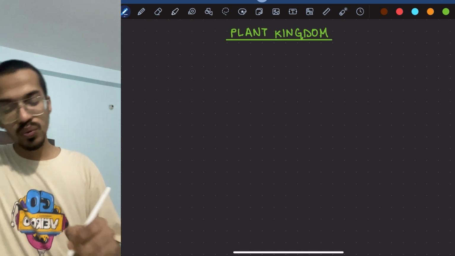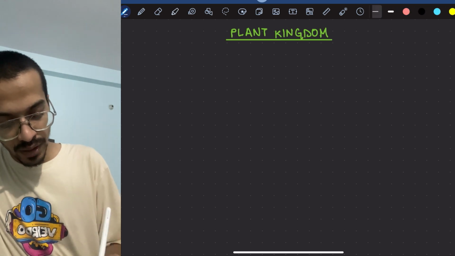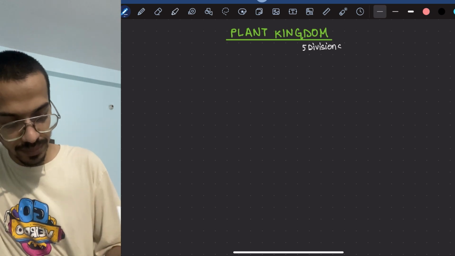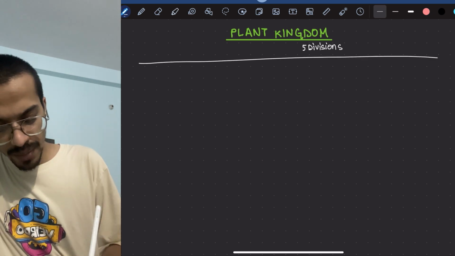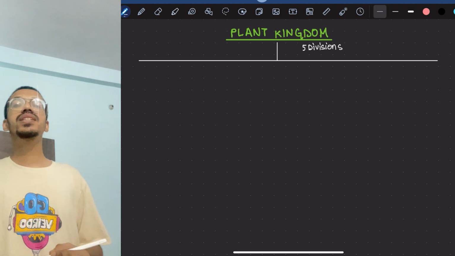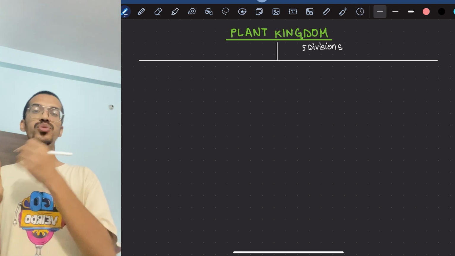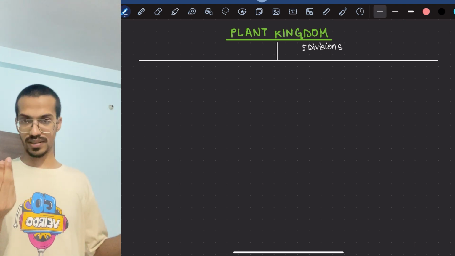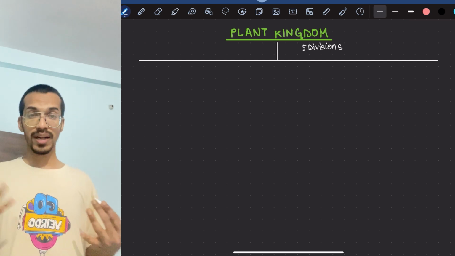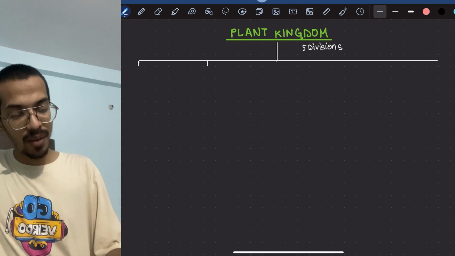There are a total of 5 divisions, and we have to remember what these 5 divisions are. Let's just name them. When I'm naming them, it is in the order of their phylogenetic evolution. When I say phylogenetic evolution, what does it mean? It means which comes earlier, and which variety comes after it and succeeds it. So you will remember this so that during the evolution you remember what I am talking about at that moment. So I'm going to write the 5 according to their evolution.